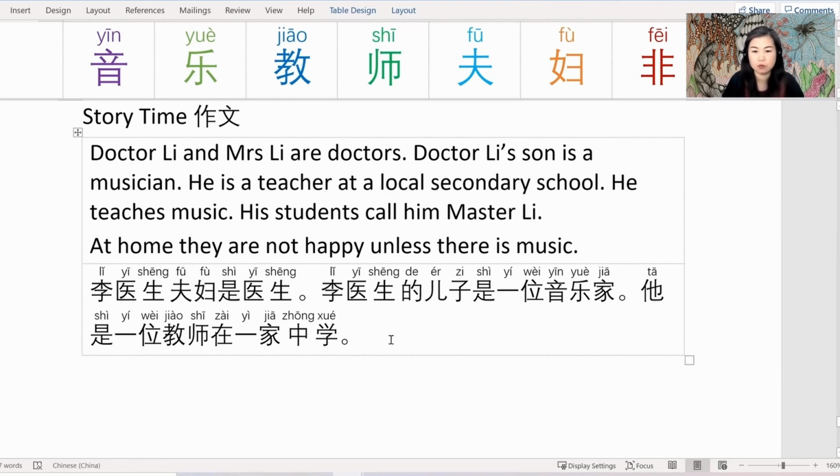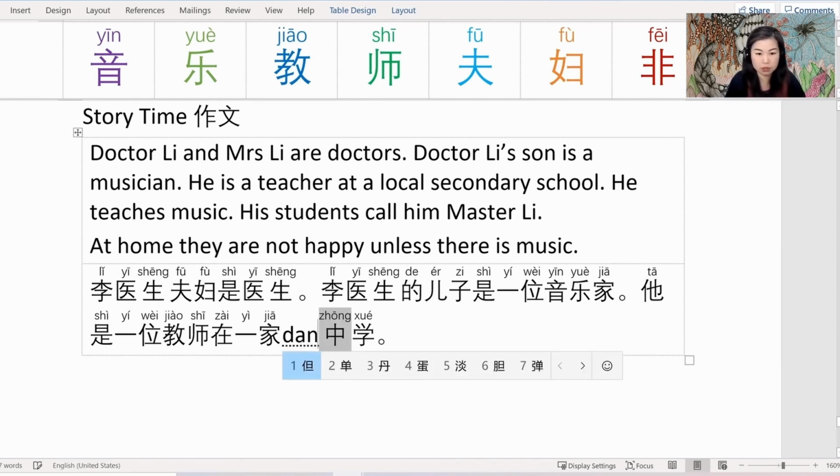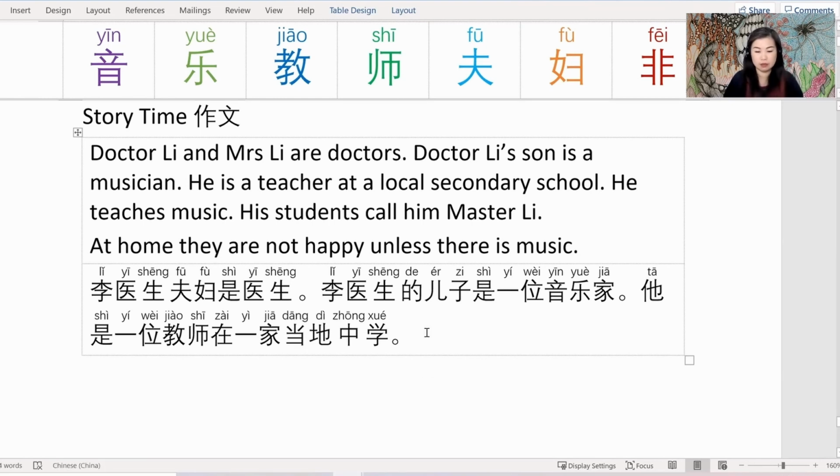I want to say specifically local secondary school. How do we say local? This is something we learned in the previous episode, 当地中学, local secondary school.